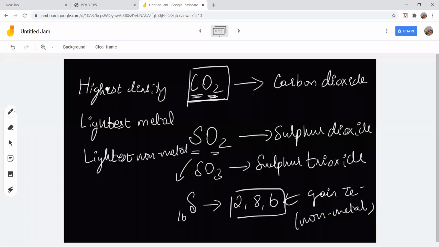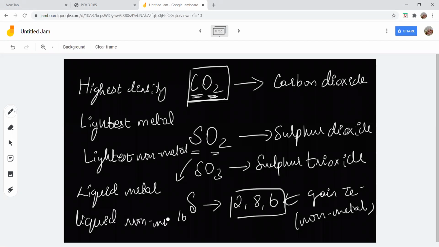Okay, and liquid metal. Then liquid non-metal. Identify this. This is a homework for you.